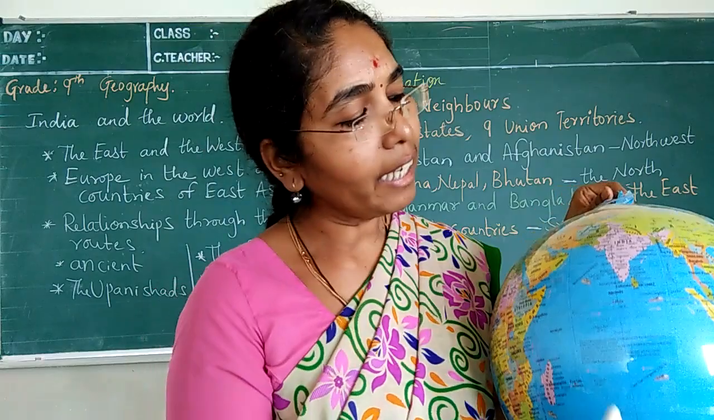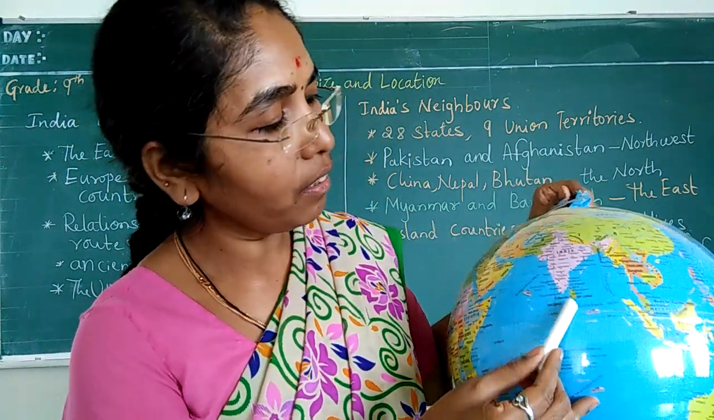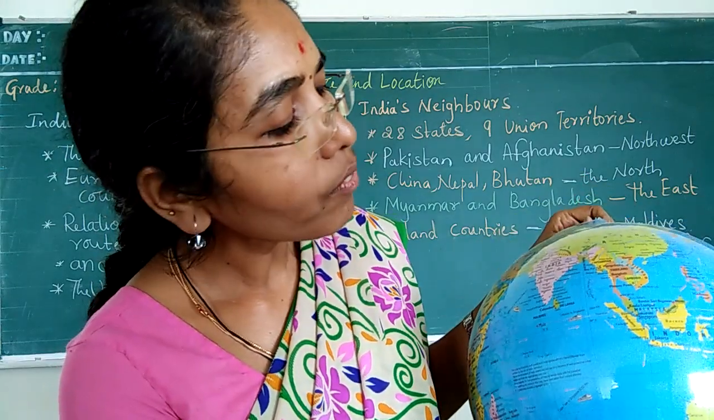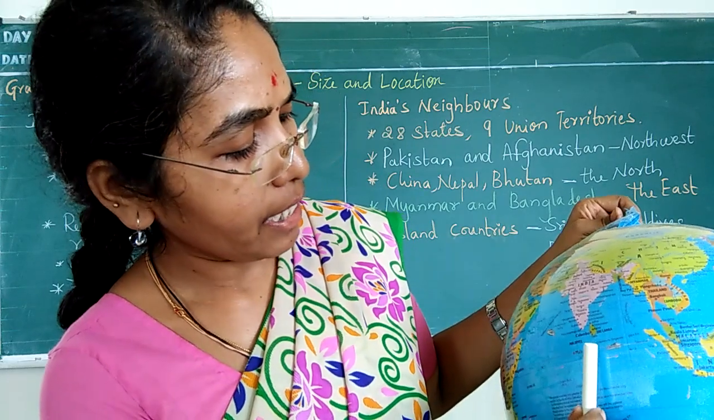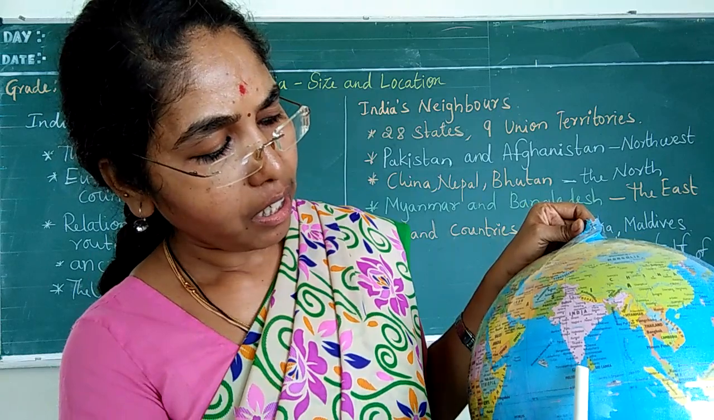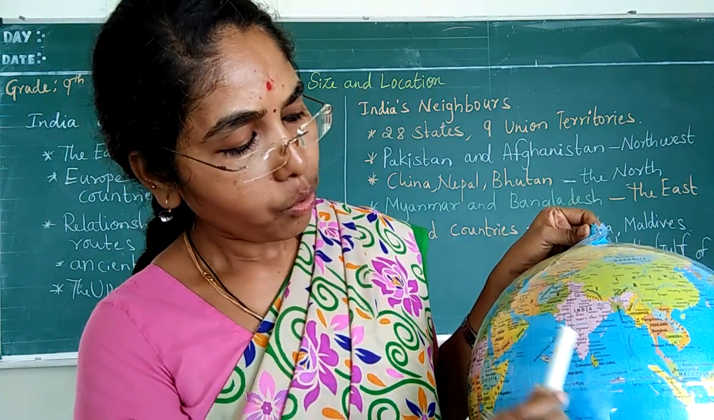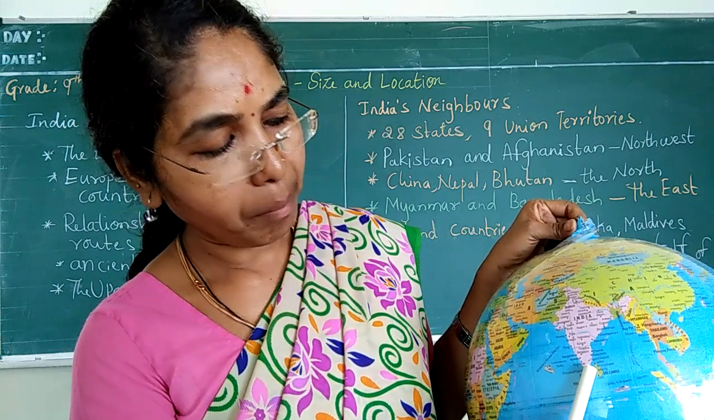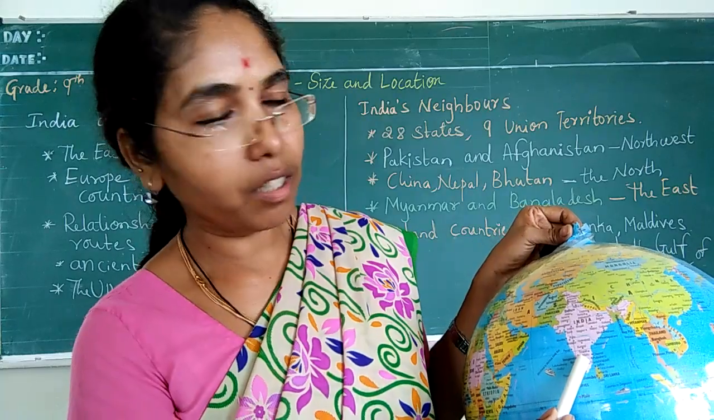island countries. Yes, island countries. Here we can see the island countries, that is Sri Lanka and Maldives. Yes, Maldives. It is here. So we can see the Maldives. They are connecting to, they are sharing our country border. Yes. So here we can see the Gulf Straits. It will be separating Sri Lanka from our country India.